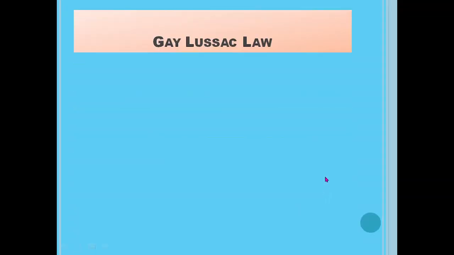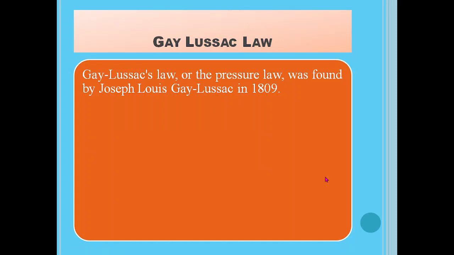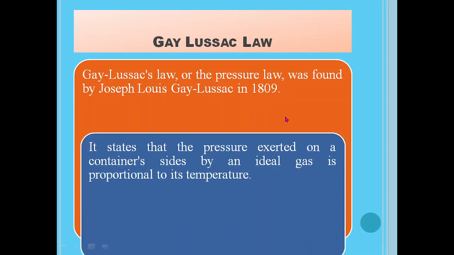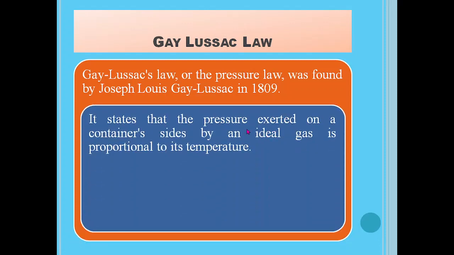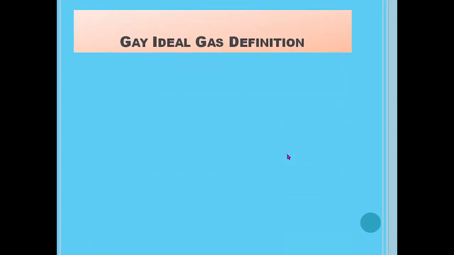Then the Gay-Lussac law. The Gay-Lussac law is also named as the pressure law. It was found by Joseph Louis Gay-Lussac in 1809. And what is the law? It states that the pressure exerted on a container's sides by an ideal gas is proportional to its temperature. Pressure is directly proportional to temperature. That is the Gay-Lussac law.